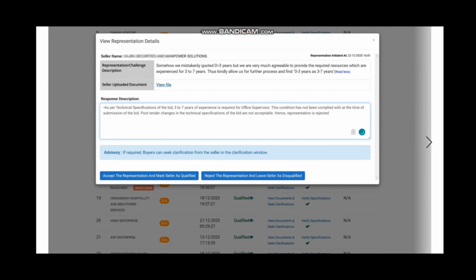In one case, I have already shown you where the firm has mentioned the experience as 0 to 3 years instead of 3 to 7 years. This firm has represented that he has mistakenly quoted 0 to 3 years, but he agrees for experience 3 to 7 years. Please remember that changing this criteria at this stage is not acceptable. So this offer is also to be rejected.